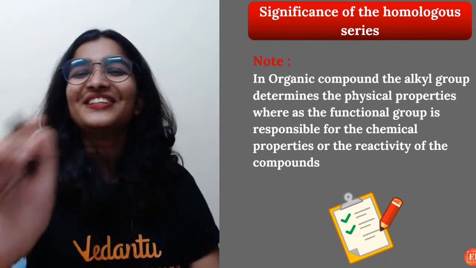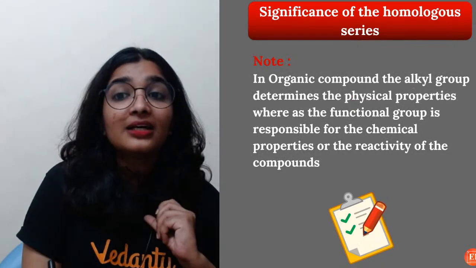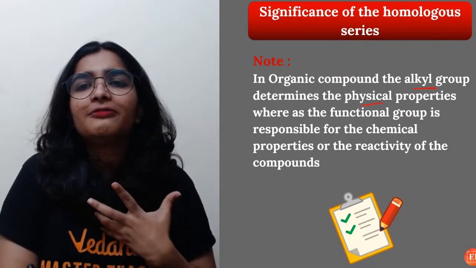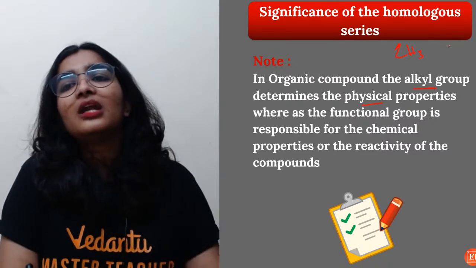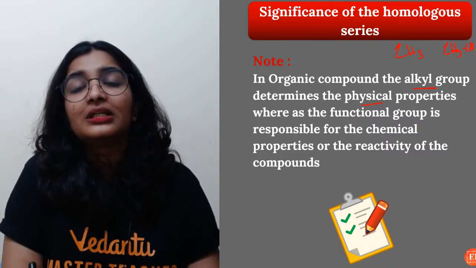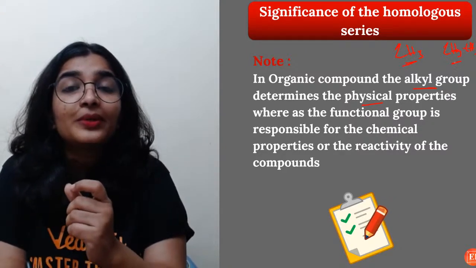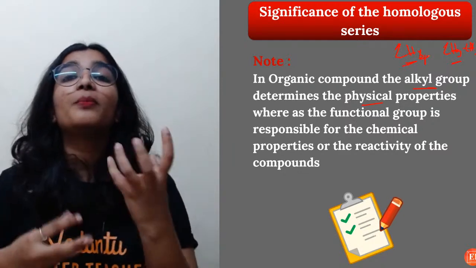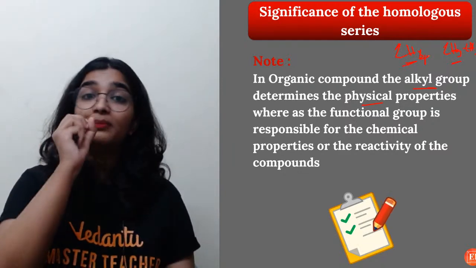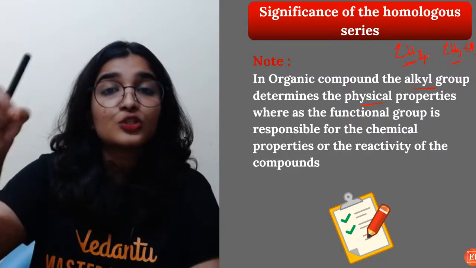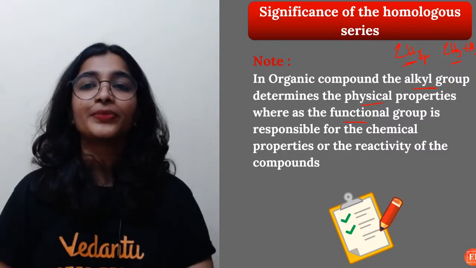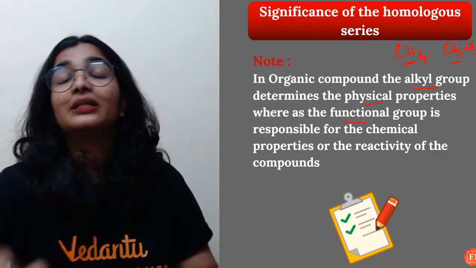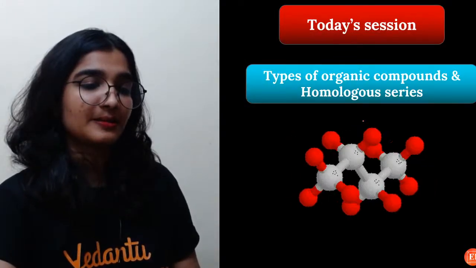Okay. So in organic compounds, the alkyl group determines the physical properties. For example, what is the difference? CH3, there will be another CH3, CH3, CH3. Ethane. Now there is a difference between these two. How? Physically. Physical properties will be different, but the chemical properties are determined by the presence of the functional group. Okay, so the alkyl group determines the physical properties, whereas the functional group determines the chemical properties.